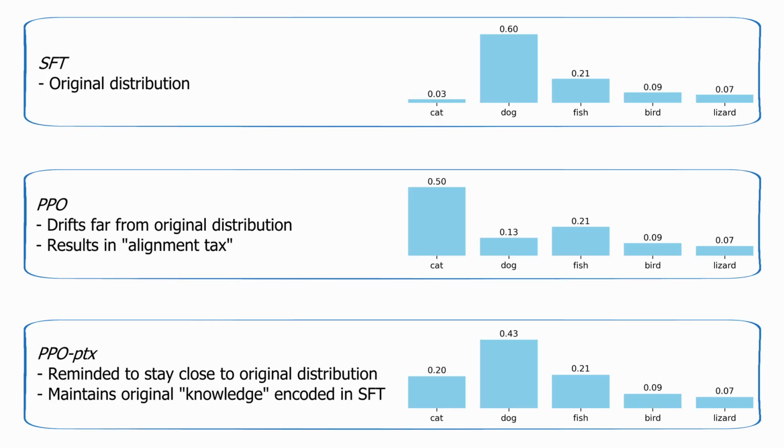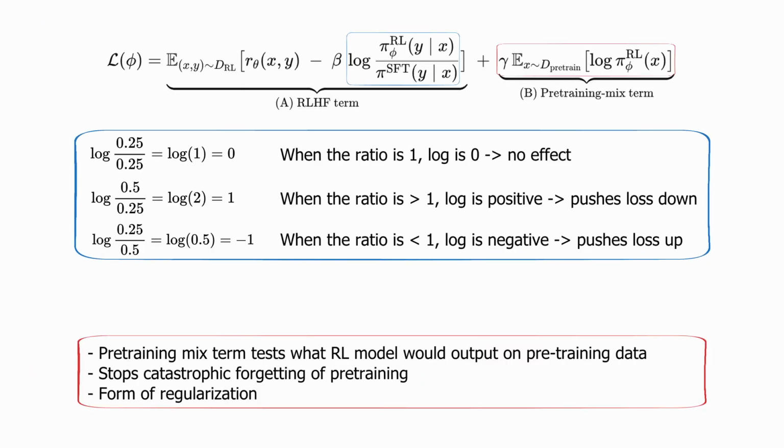In PPO-PTX, they add a penalty factor, a Kullback-Leibler divergence between the probability distribution of the next token in the PPO-PTX model that is currently being trained, and the original SFT model's probability distribution. What this does is it changes the loss when the model trained using reinforcement learning starts to drift away from the original output distribution, thereby limiting the effect that training with instruction following has on the policy.